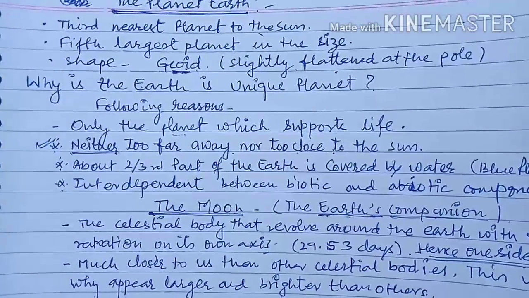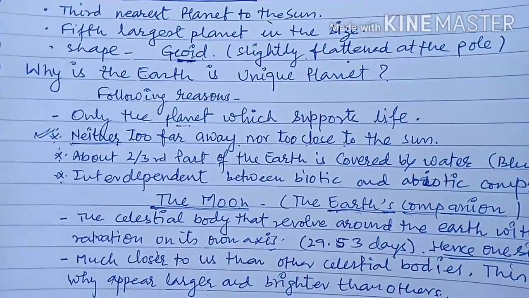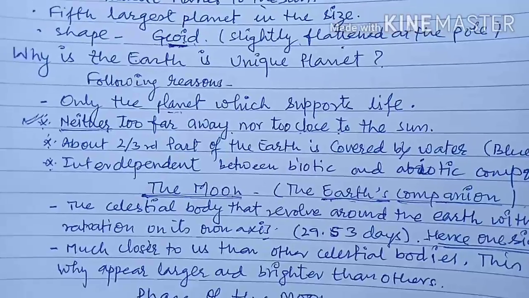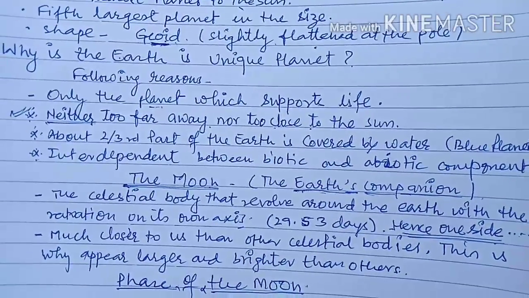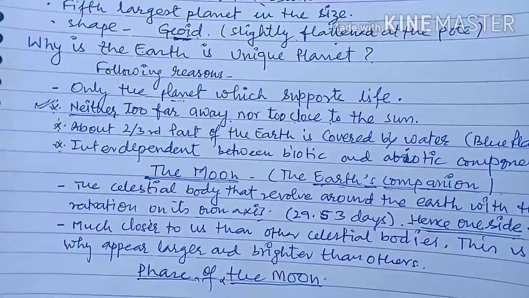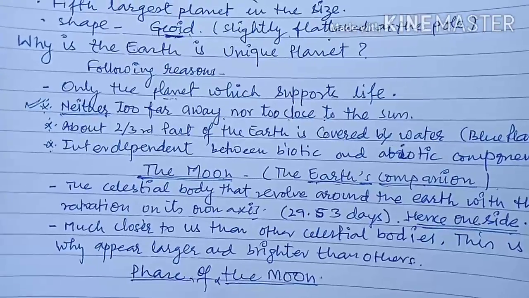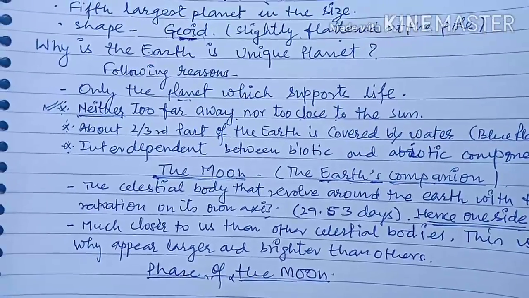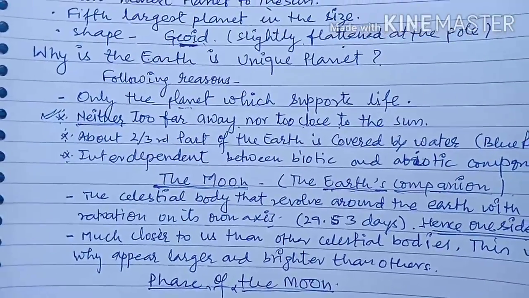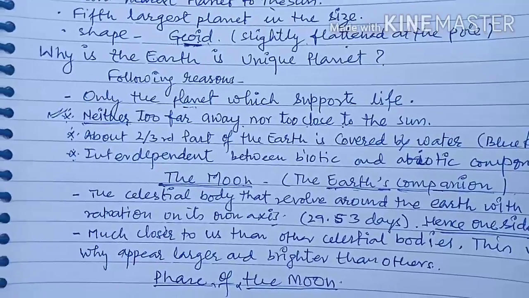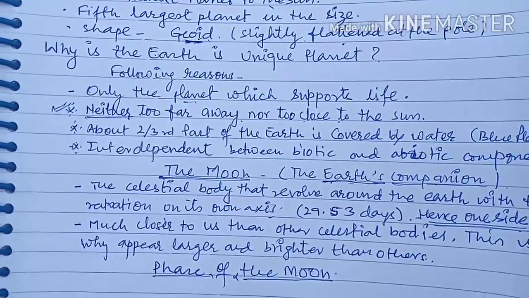It means about two-thirds of the Earth is covered with water, and due to that this planet is also known as the blue planet. It is seen as a blue planet when we observe it from up in the sky. This is why it is called blue.